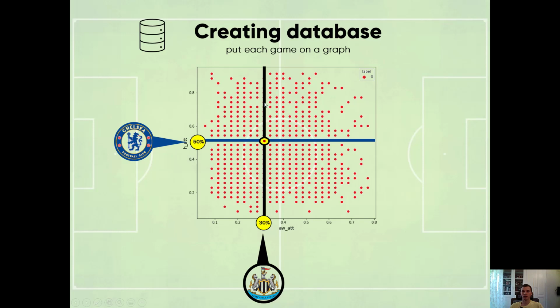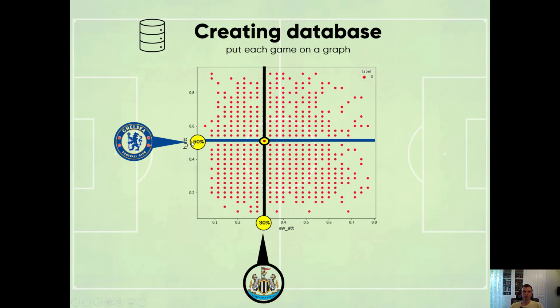Using this method we can calculate feature values for each game and put this point on the graph for all games of the season. Actually we can take 2 seasons, 3 seasons, as many as you like. So I mean we take Chelsea Newcastle, we know for Chelsea the value is 50, for Newcastle 30.